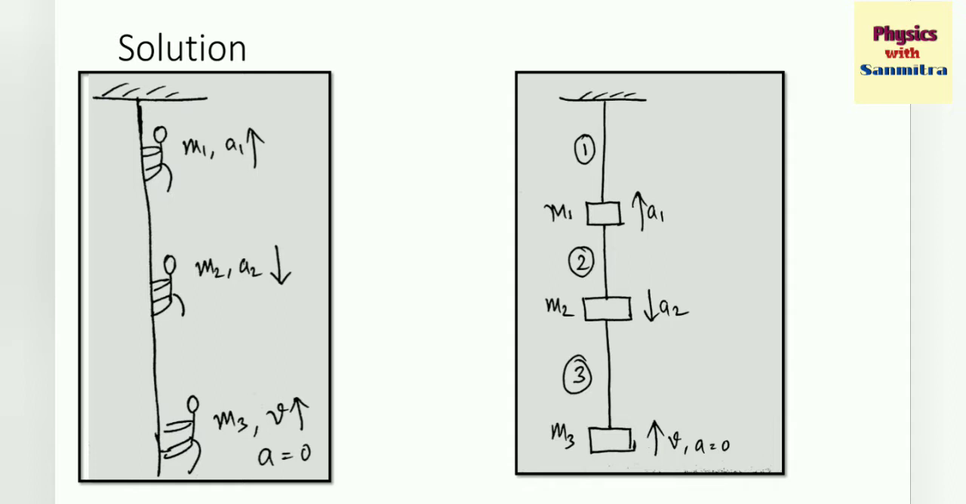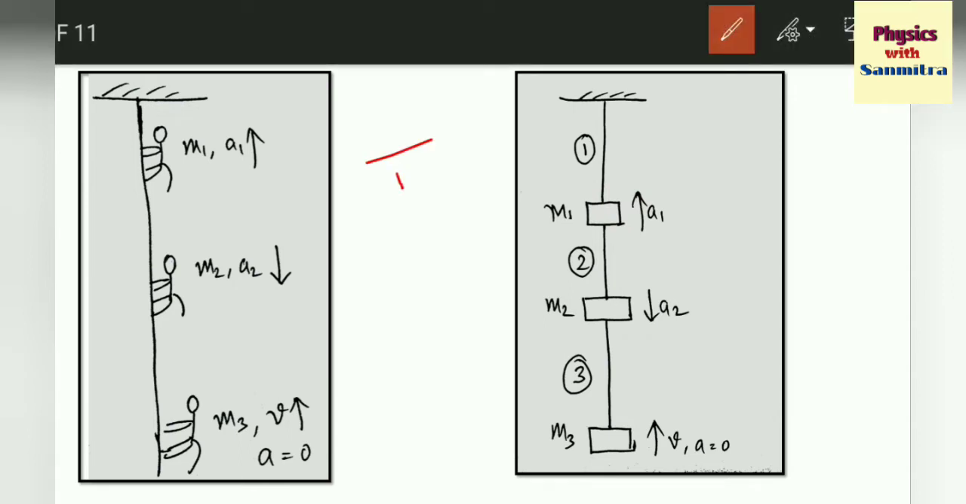This monkey is moving upward with an acceleration a1 and this is moving downward with an acceleration a2. Since this third one is not having any acceleration, it will not have an impact on the tension. So this portion of the string is being pulled by all three monkeys. This portion of the string is being pulled by only these two monkeys, and this last portion of the string is pulled by only the last monkey. So I have divided it into 3 sections, and all 3 sections will have different tension.